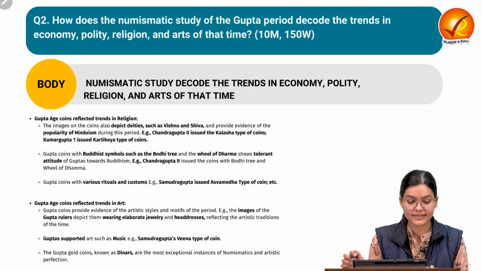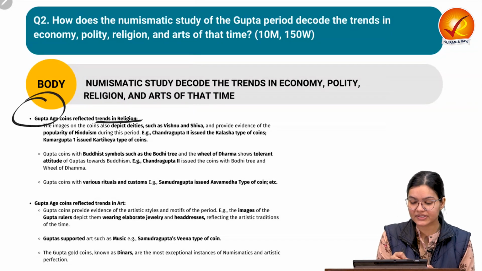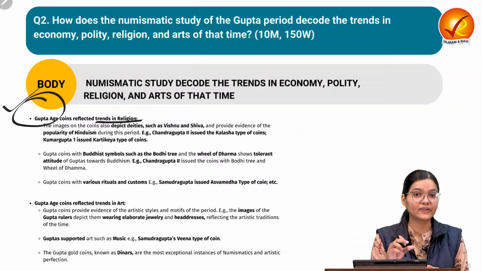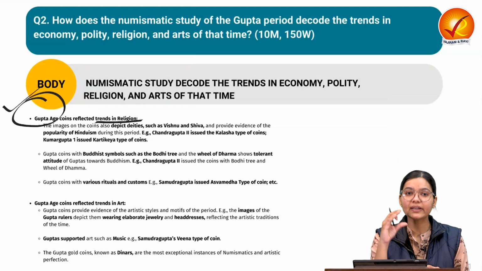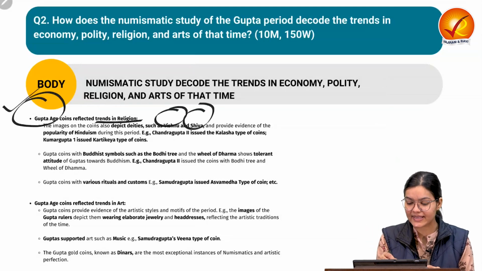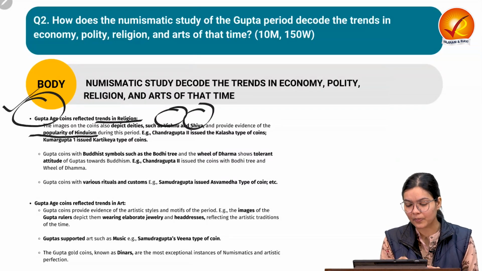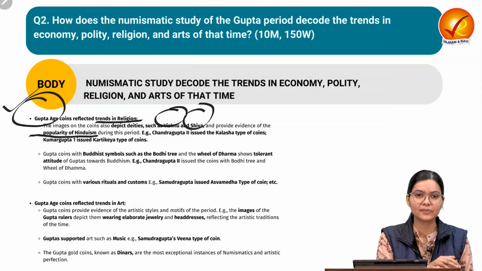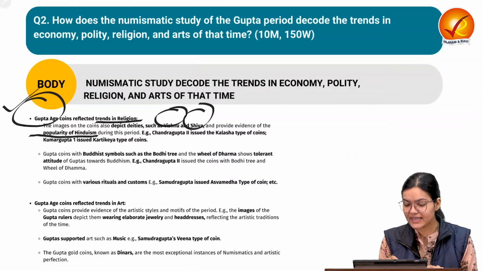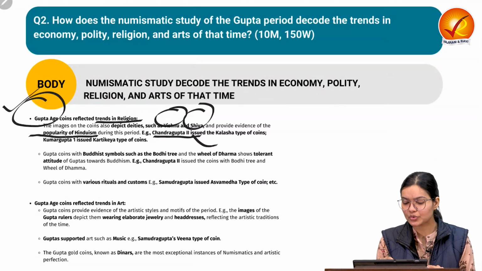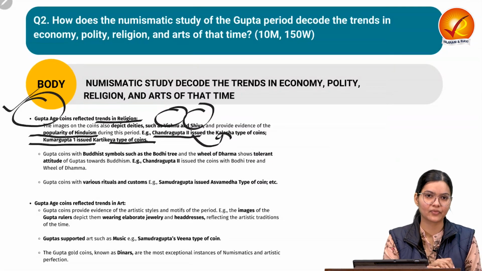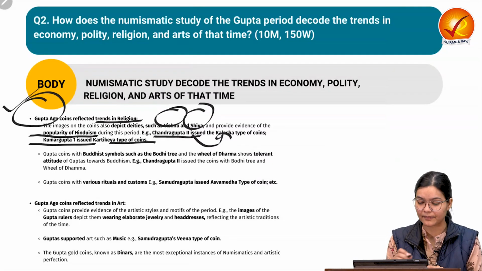Now let us try to understand how we can understand religion with the help of Gupta period coins. If we consider the Gupta period, we can find that different Hindu deities such as Vishnu and Shiva have been depicted on the coins, which gives us the insight that it was a popular religion during that time, and the different kings provided patronage to Hinduism. For example, Chandragupta II issued the Kalasha type of coin, and Kumaragupta issued Kartikeya type of coins, which again is a symbol of Hinduism.